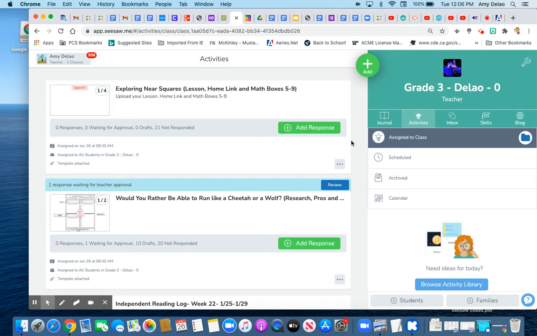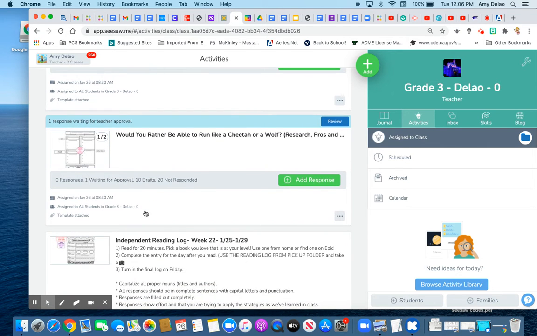All right, friends. So today in language arts, we did a lot of writing. We did, would you rather be able to run like a cheetah or a wolf? So we did our research, we did pros and cons, categorizing, and then we did our pre-writing activity. Okay, so I'm just going to walk you through.